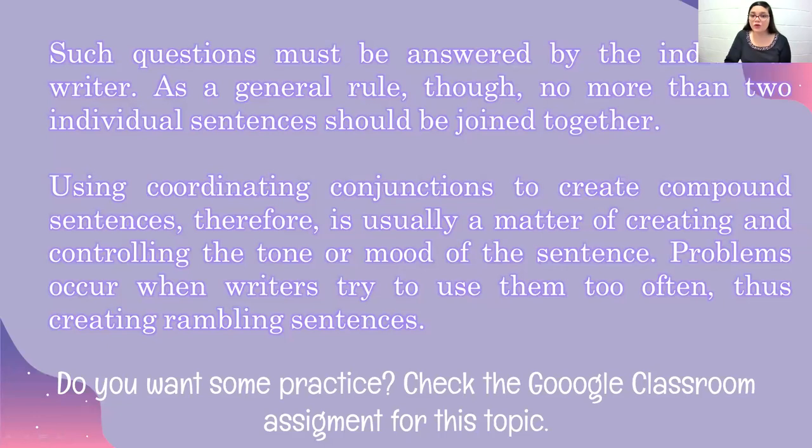As a general rule, though, no more than two individual sentences should be joined together. Pay attention to this idea. Two or more coordinating conjunctions destroy the passage tone if we add them that way. So if we are going to use coordinating conjunctions, make sure they are compound sentences. Using coordinating conjunctions to create compound sentences, therefore, is usually a matter of creating and controlling the tone or mood of the sentence. Problems occur when writers try to use them too often, thus creating rambling sentences.